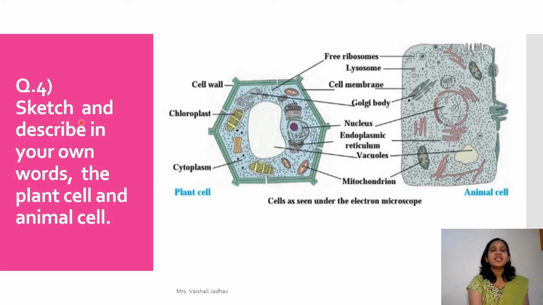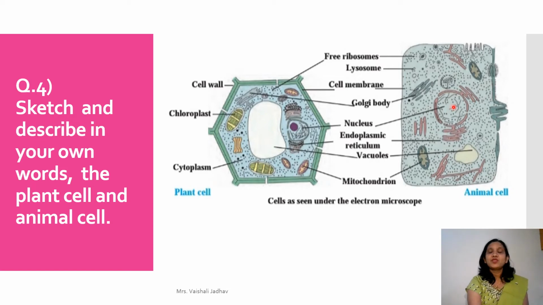The question is given: sketch and describe in your own words the plant cell and animal cell. Children, here the diagram of plant cell you can observe, and this is the diagram of animal cell. Now what is vacuole? This empty space, white in color, is known as vacuole, where you can observe in animal cell this empty space which is small in size.